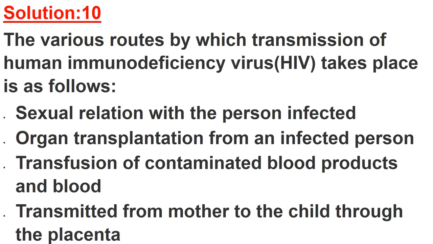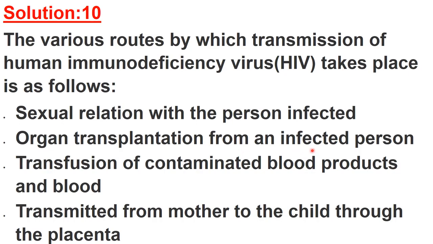And this is the answer for question number 10 of NCERT that I gave as homework. The various routes by which transmission of human immunodeficiency virus takes place. So these are various routes. First is sexual relation with the infected person. Second is organ transplantation from an infected person, right?